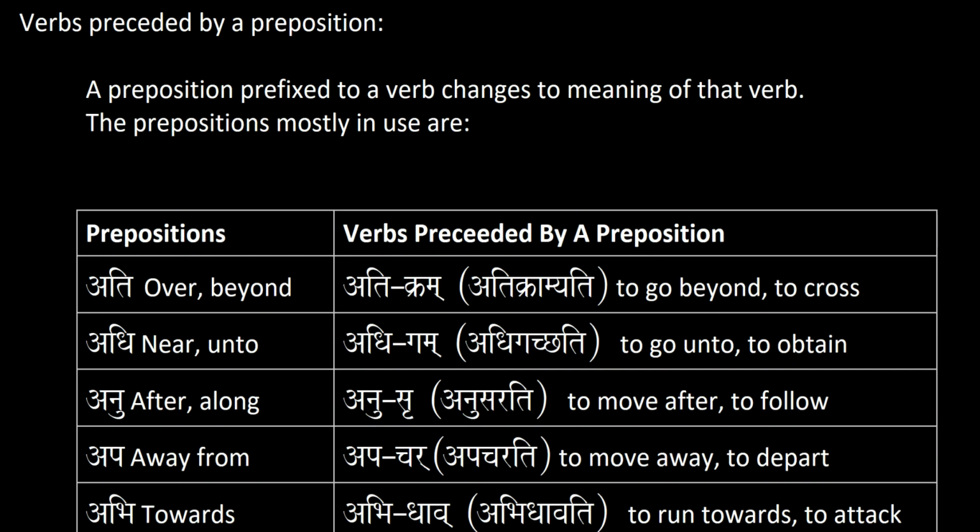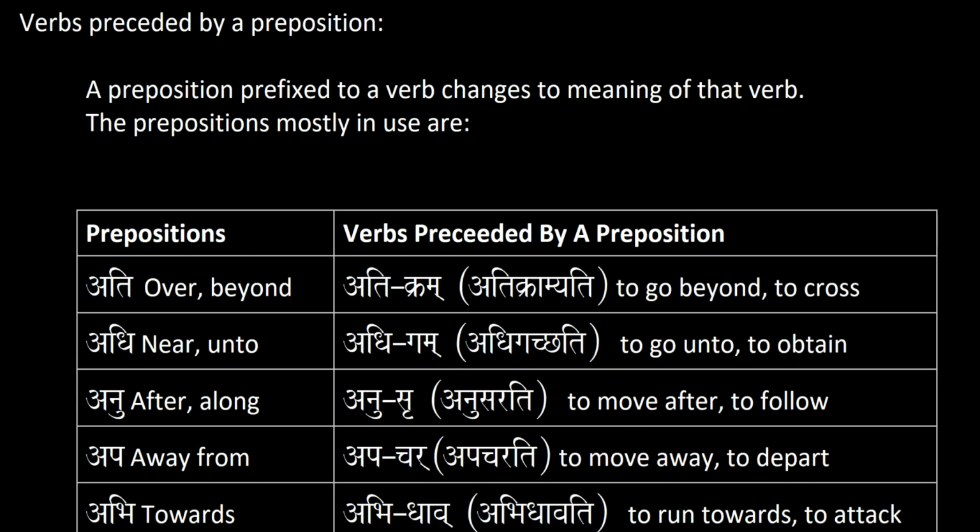In this lesson, we will be learning about a different set of verbs, which are verbs that are preceded by a preposition. Prepositions have a meaning by themselves. In the past, we have dealt with prepositions that govern specific cases when we are declining a noun.